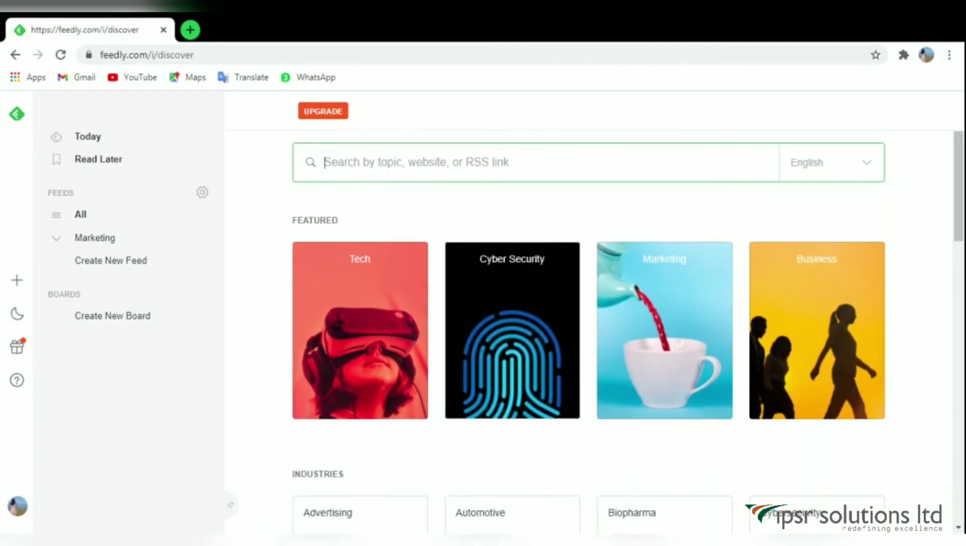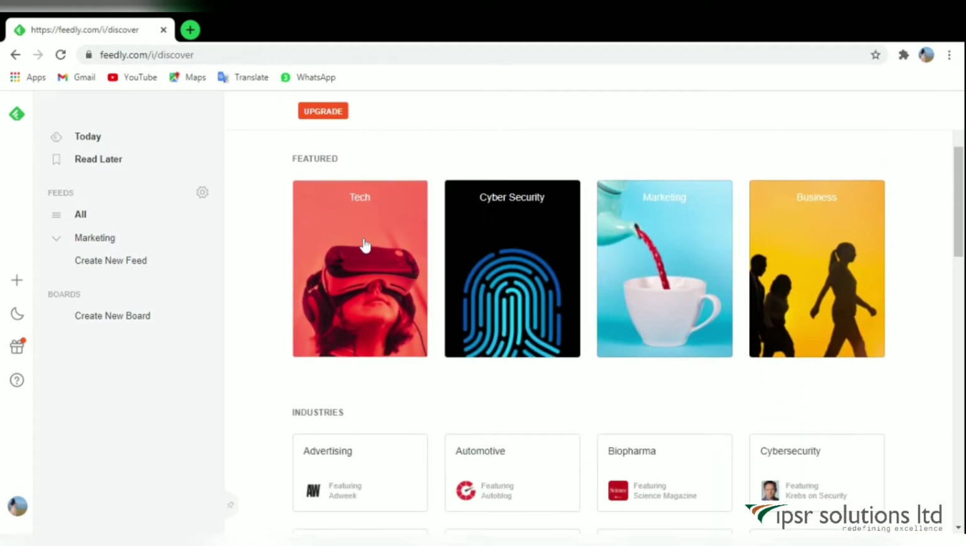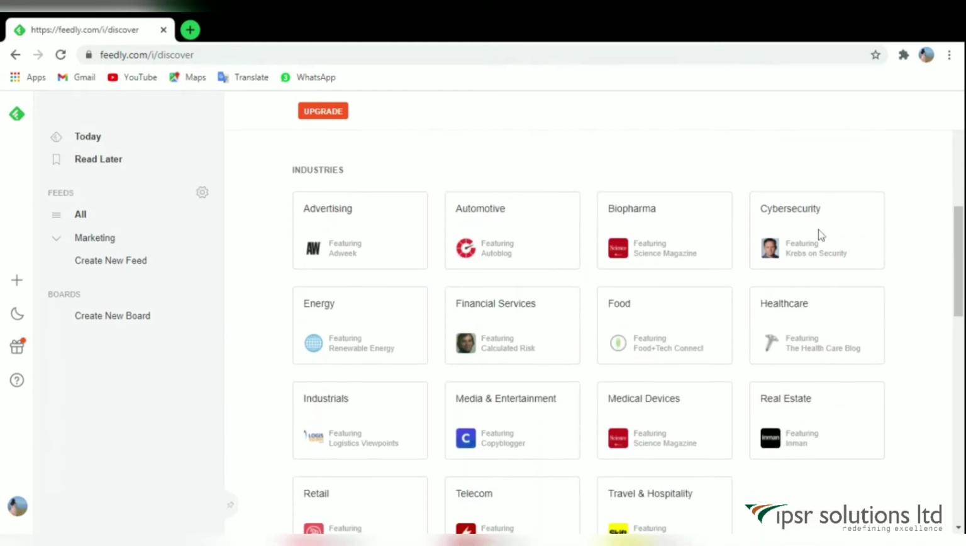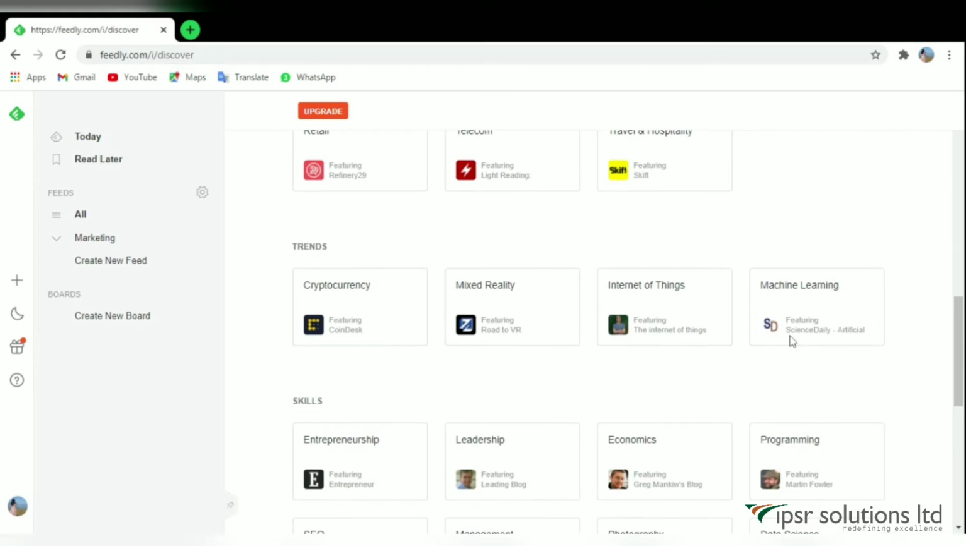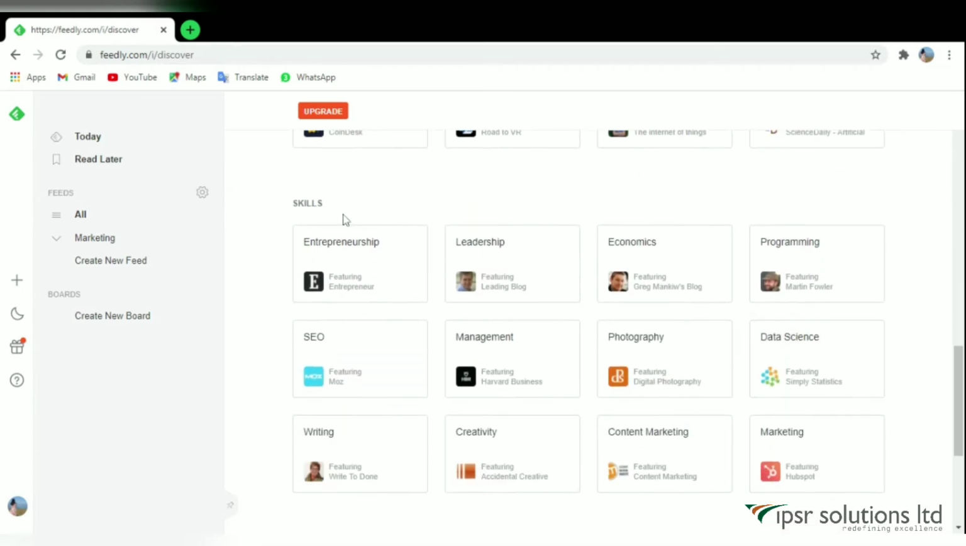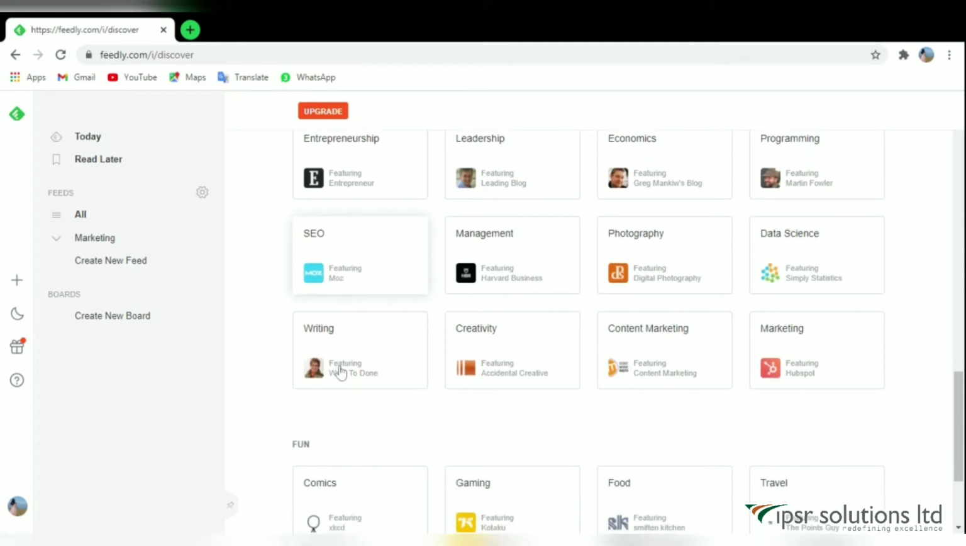Then there are various category based articles or latest news we can follow to read the latest content regularly. Feedly shows some categories to select a topic or the contents. We can search in different languages also.